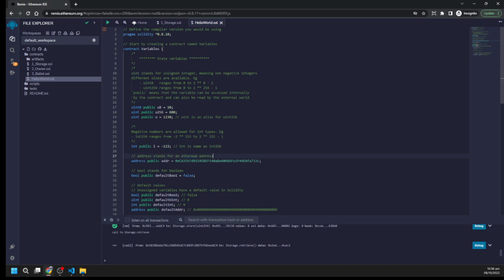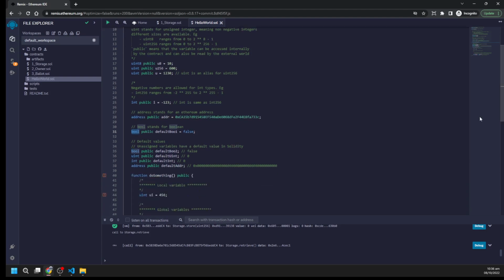Now address stands for Ethereum address. A wallet address, or any Ethereum address, can be stored in this data type. This is the address data type. Then bool is true and false. Then unassigned variables have default values. Unassigned variables have default values: bool has false, uint has 0, int has 0, address is the zero address.